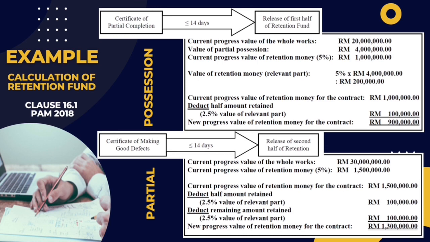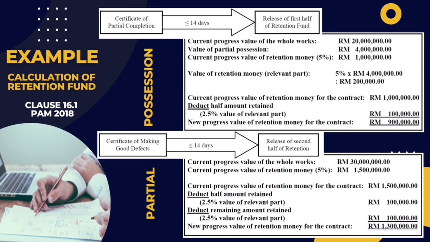For example, given here the value of retention money for the relevant part is 200,000 ringgit Malaysia, then it will be divided by half, which is 100,000 ringgit Malaysia, as 2.5% is the value of the relevant part. Thus, the new progress of retention money is 900,000 ringgit Malaysia.